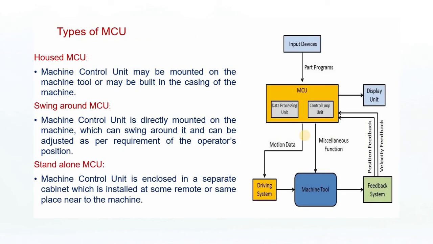The types of machine control units. There are different types of machine control units. The housed MCU may be mounted on the machine tool or built into the casing of the machine.